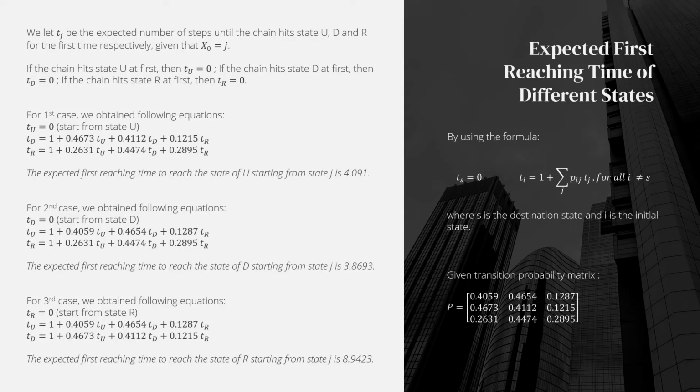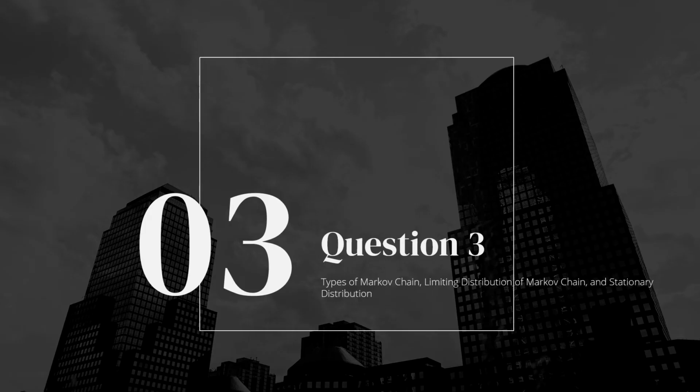For the second case, the expected first reaching time to reach state D starting from state J is 3.8693. And lastly, for the third case, the expected first reaching time to reach state R starting from state J is 8.9423.